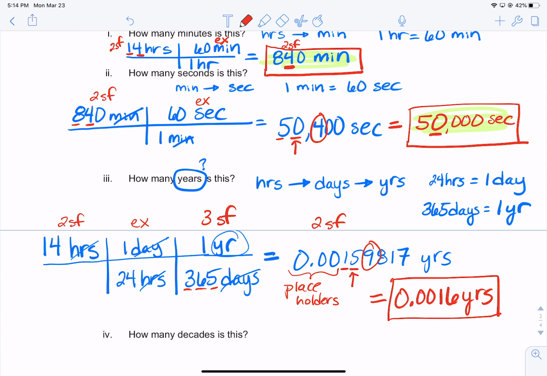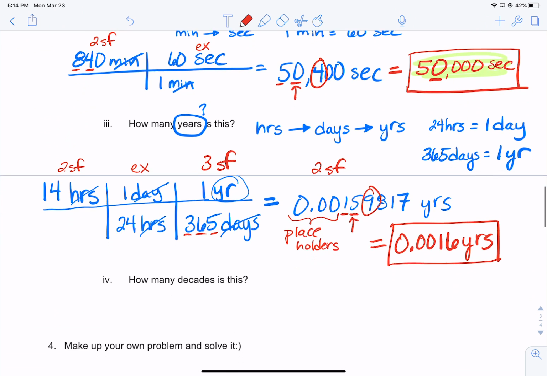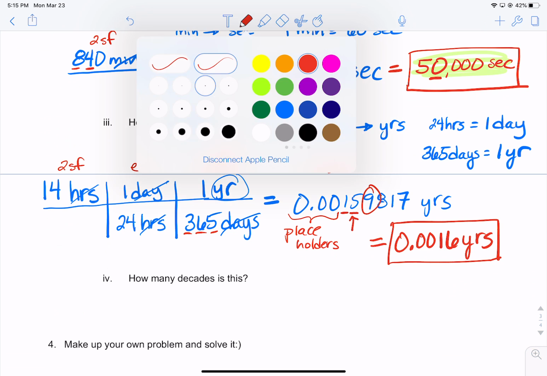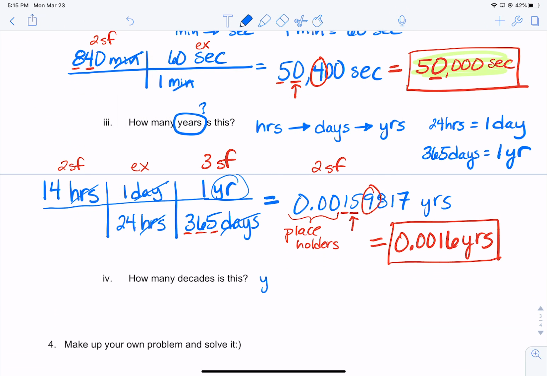All right, that doesn't seem so terrible. 0.0016 years, no big deal. Let's figure out how much decades this is. All right, so if I can go from years, oops, let's write in blue. So I need to go from years to decades, because that's what we're looking for now. And I know that there is 10 years in 1 decade.